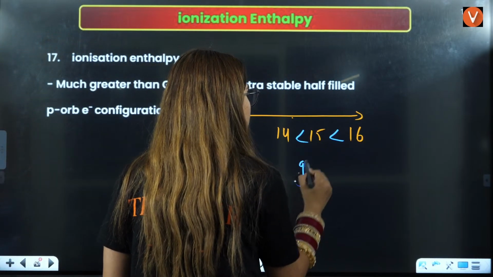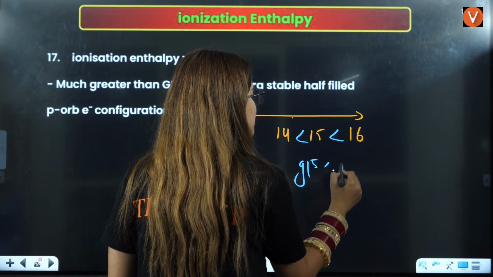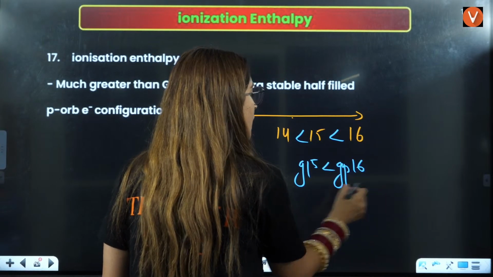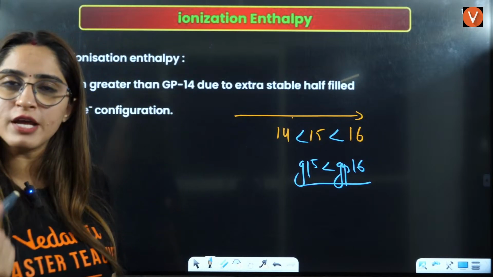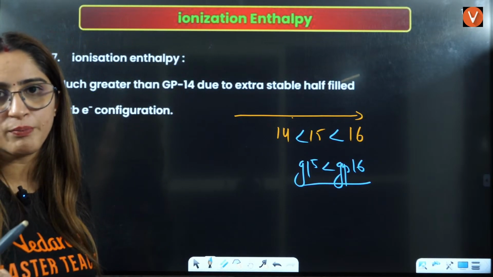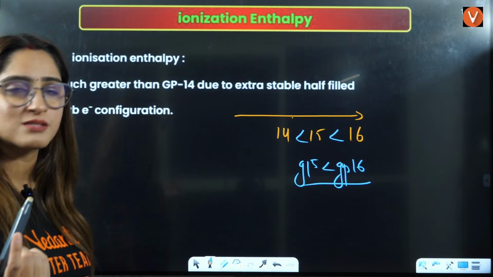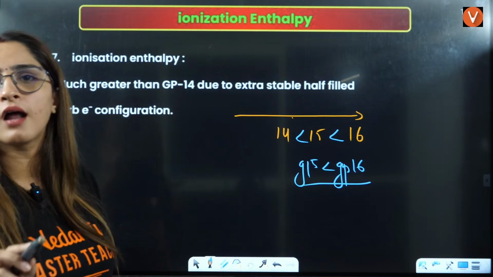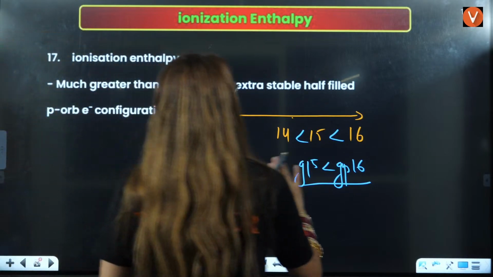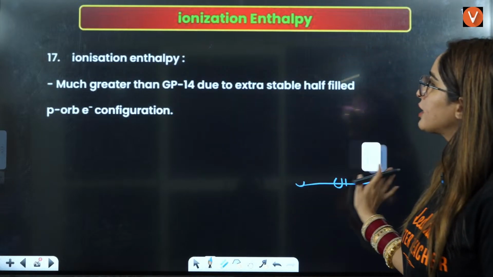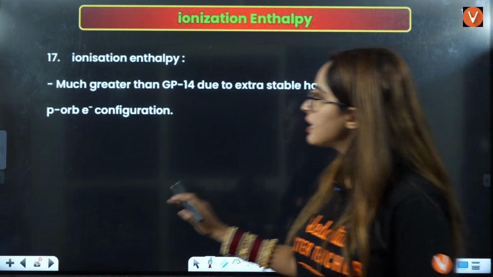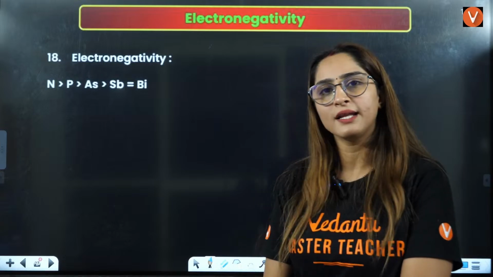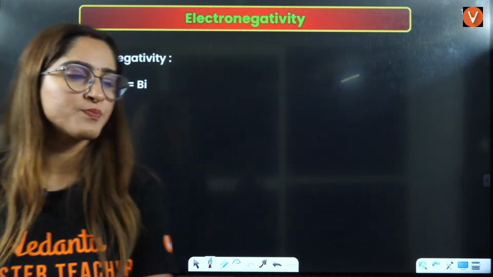That means group number 15 should have less as compared to group number 16. But in reality, group number 15 has more ionization enthalpy as compared to group number 16. Reason is their half-filled stable configuration. Much greater than group number 14 due to extra stable p orbital, right?